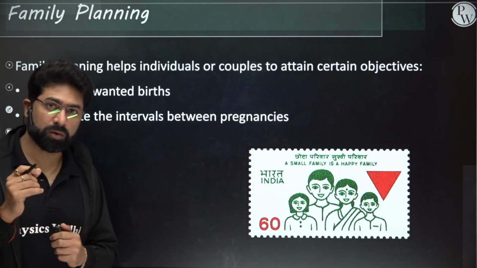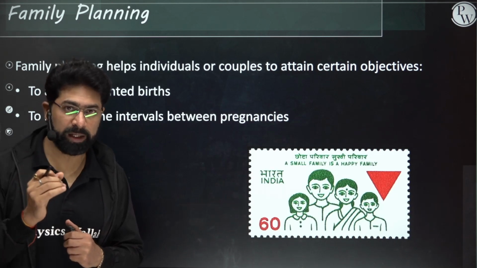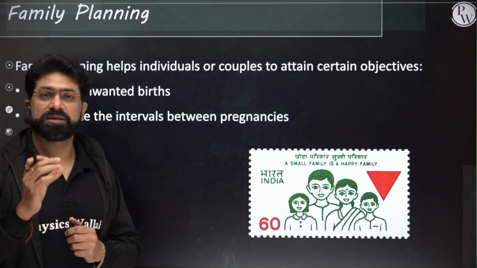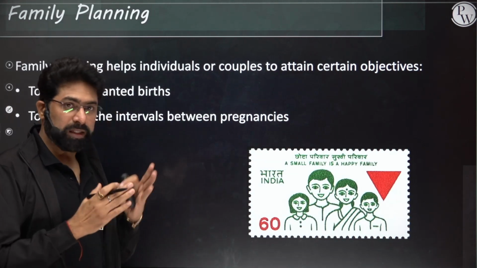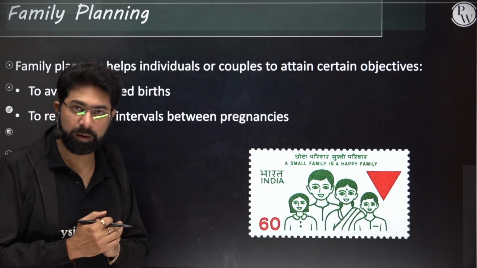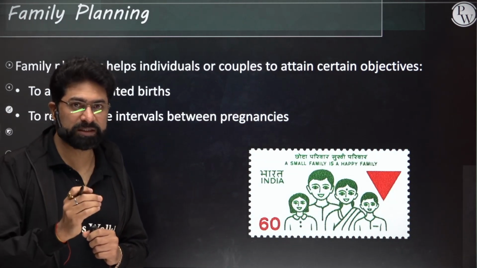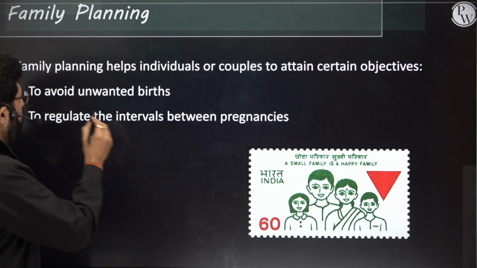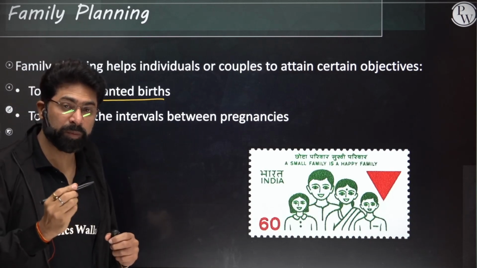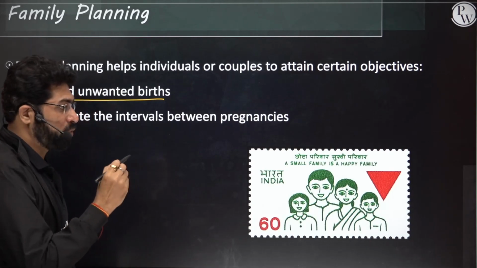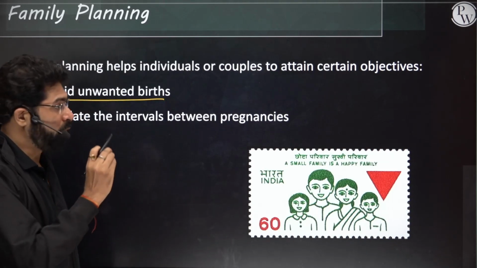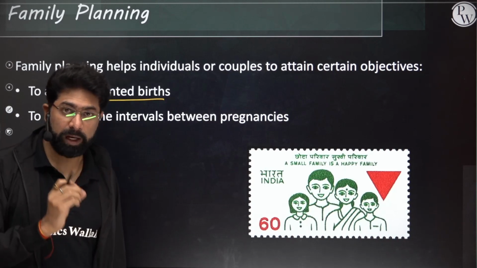Now let's see what is the goal of family planning programs. Suppose a couple has around 2 kids now and they want to stop addition of more members in the family. They don't want unwanted births. So for that, some contraceptives have to be given and they have to be properly advised to them. So that is the role or the goal of the family planning programs.